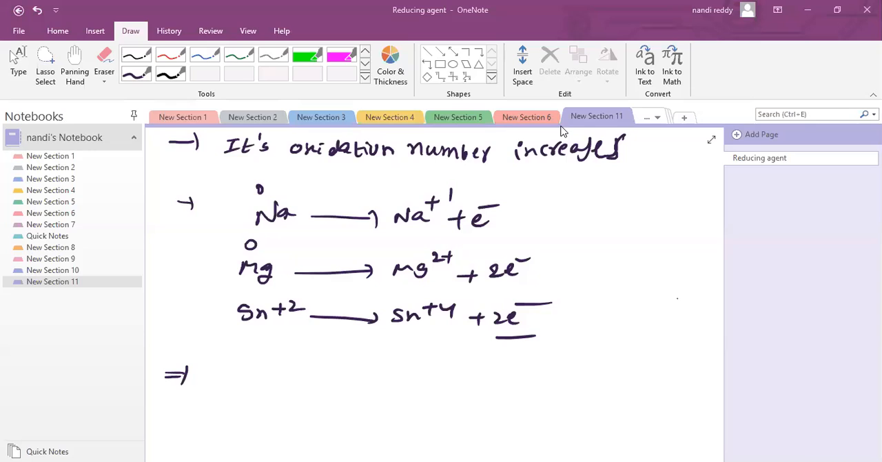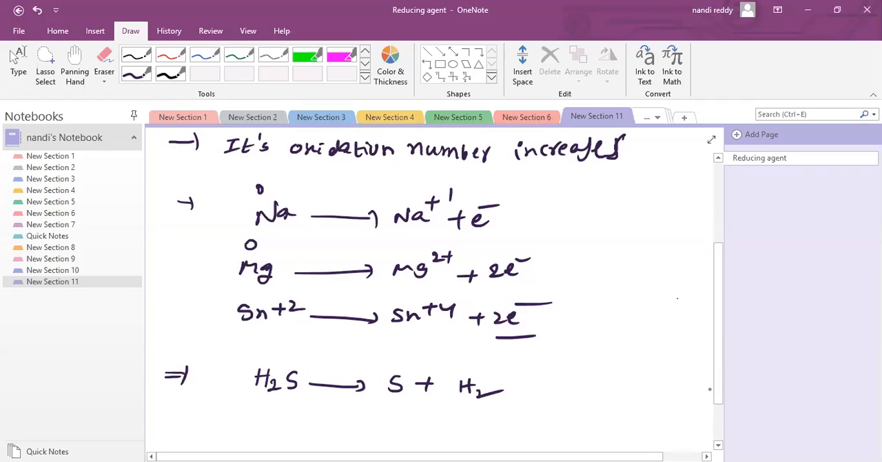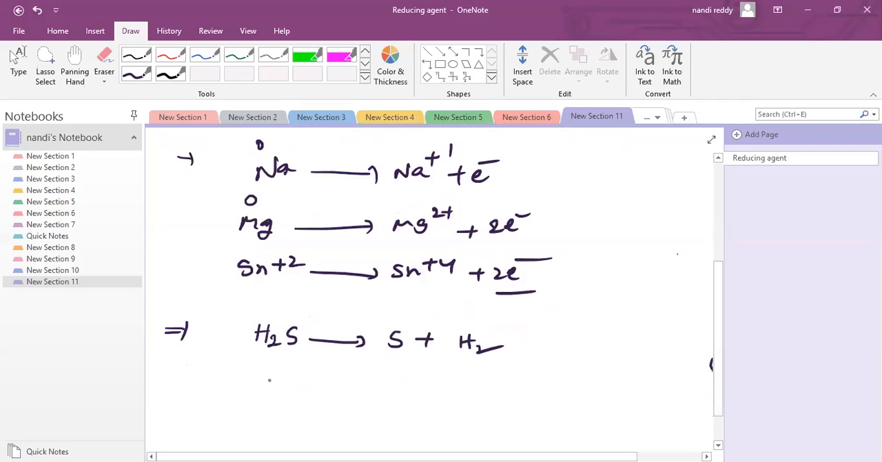Clear. Okay. Now we can check H2S. It can act as a reducing agent. Sulfur, suppose it converts into S plus H2. Check it. Is it a reducing agent or not? You can find out. This is minus 2, sorry, your oxidation state. Here 0. Clear? Maybe you can assume in presence of an oxidizing agent, we'll get H2O. So, minus 2 to 0 means loss of electrons, that is oxidation.